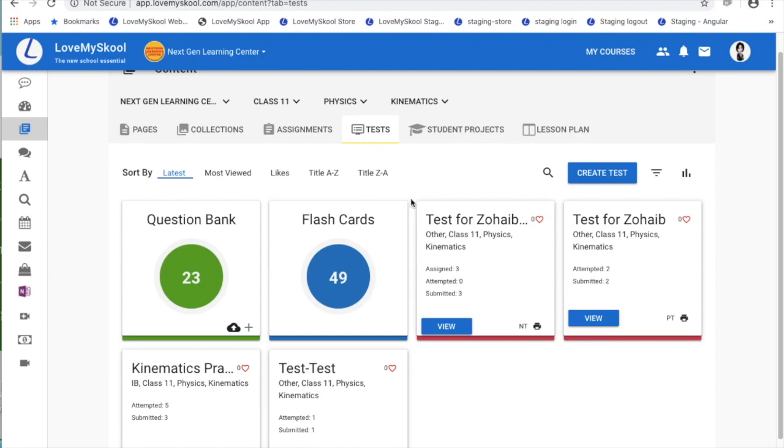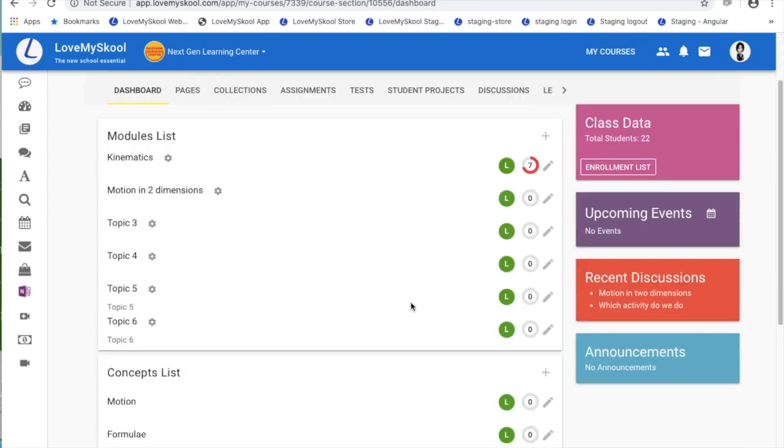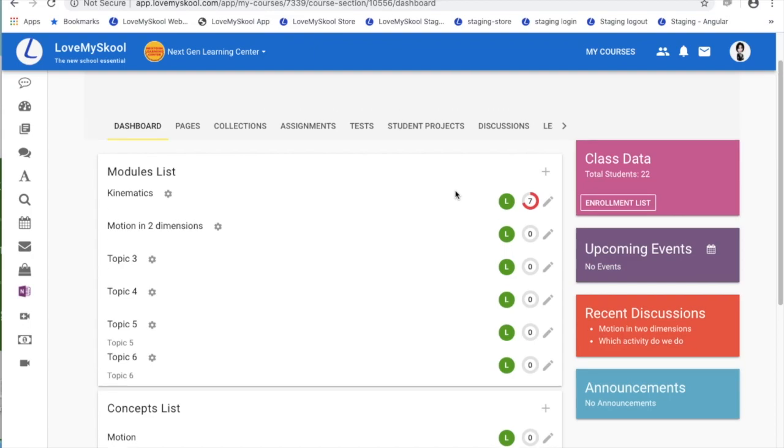Similarly, these are tests driven by teachers. Students can also give tests without a test created by a teacher. They can go to My Courses, and within the course, for every topic or every concept, they can simply start a test by clicking a button here which says measure. As a teacher, I would not see the test itself, but I would see the average score for all the self-assessment tests taken by the students.